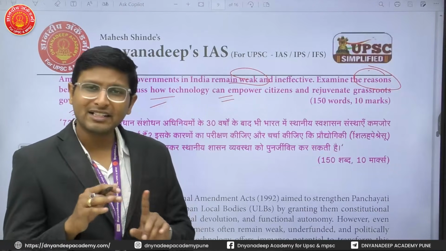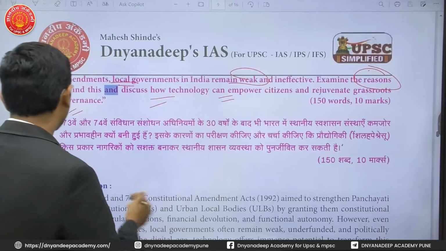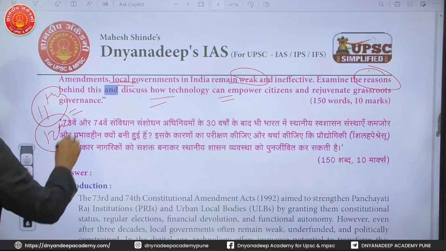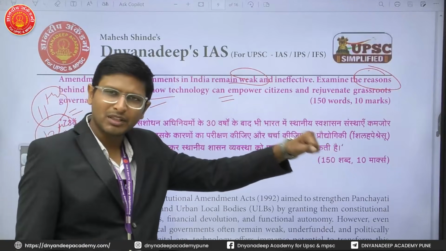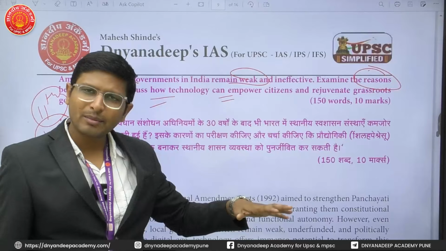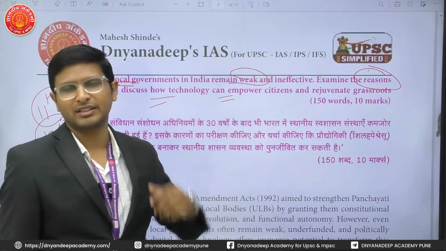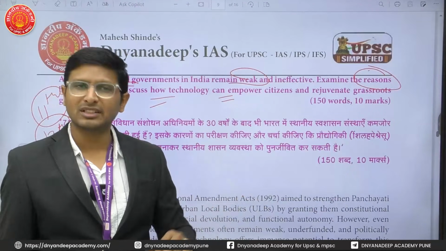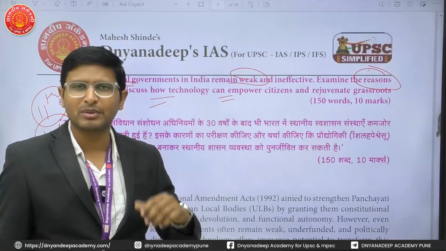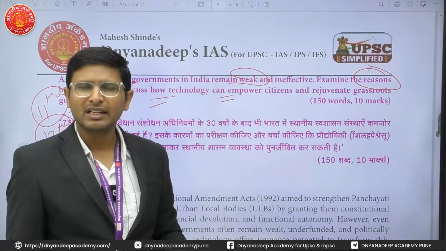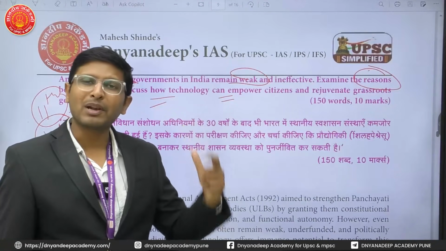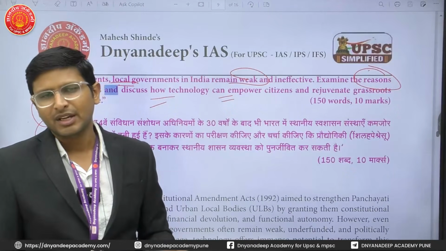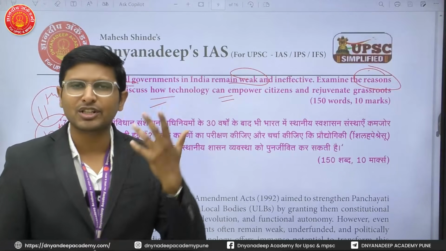First thing, there is high state government control over devolution of power. The 11th Schedule and the 12th Schedule of the Indian Constitution are about the devolution of power, and the state government has complete control over it. These local governments do not have the finances. That is also problematic. These local governments, whether rural or urban, don't have their own civil servants. They are completely controlled by the central government or a state government. There is also no effective planning body. Though we have the District Planning Committee, it is not that effective.